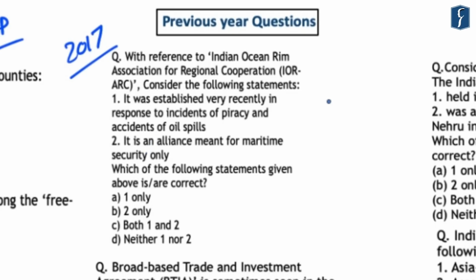And if you were aware of the basic objective of the Indian Ocean Rim Association, you would note that it envisages open regionalism in the Indian Ocean region, and its main focus is economic cooperation. And hence, you could have easily eliminated both these statements. So the correct answer was D here, that is neither 1 nor 2. Again, it is an initiative in which India has its own economic and trade interests.